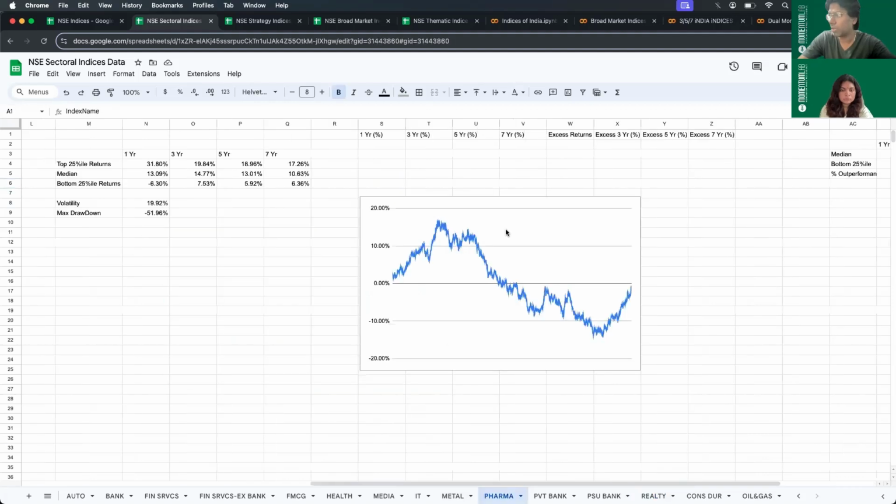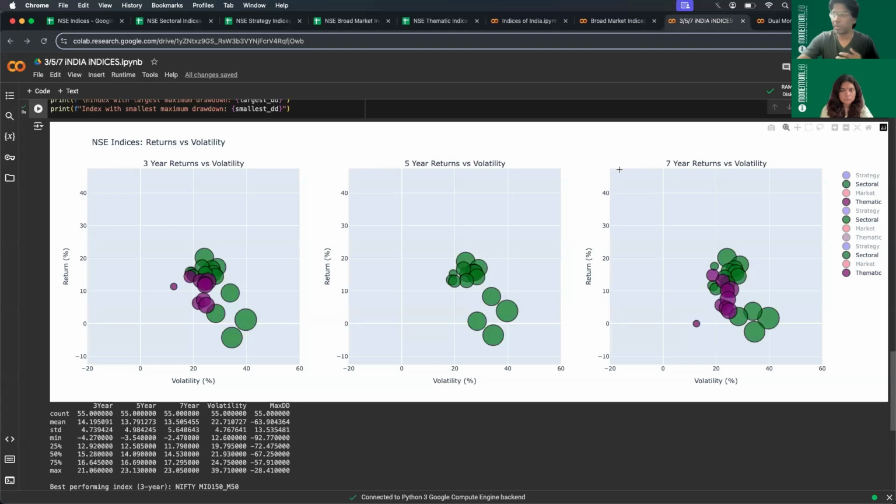Let's see pharma also, how pharma's excess returns are. You see the same sinusoidal or cosine wave where there are ebbs and flows in the excess returns, even in the so-called secular sectors like pharma or health. So sectors are not that easy, especially if you are a DIY investor. I'm not talking about pro investors, but DIY investors. Sectors or themes are not that easy to time, and these are best left for the active managers or fund managers who know their game and know what they're doing.